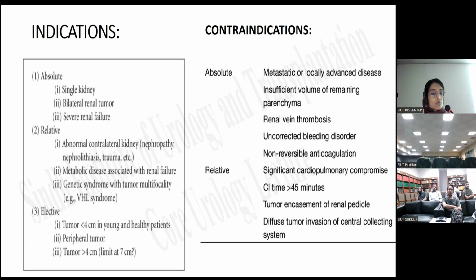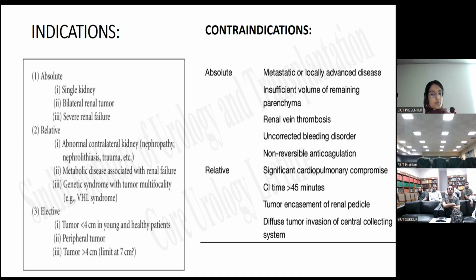Contraindications: the absolute contraindications are when there is a metastatic or locally advanced disease, insufficient volume of the remaining parenchyma, renal vein thrombosis. What percentage of a kidney should remain at the end of partial nephrectomy? Means how much percentage should be retained for a kidney if we are doing partial nephrectomy on it for it to be functional? 20 to 30%, rough estimate. 30, yes. Uncorrected bleeding disorder, that is coagulopathies, non-reversible anticoagulation.